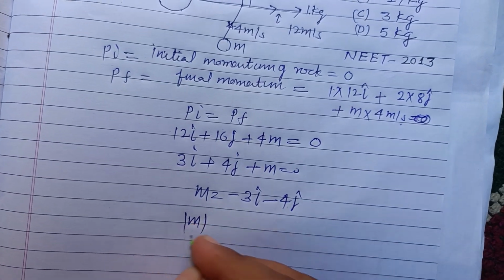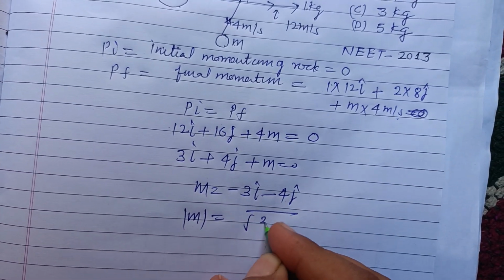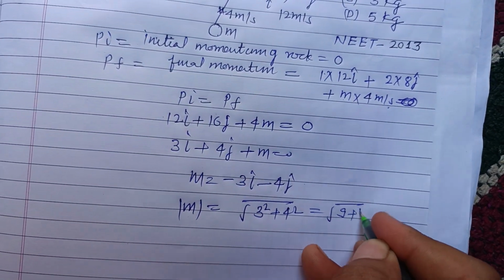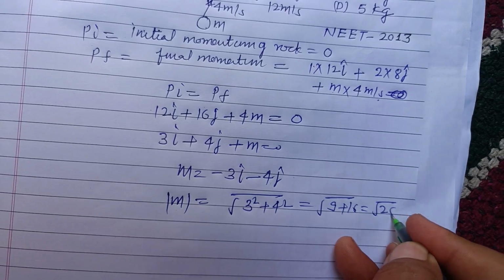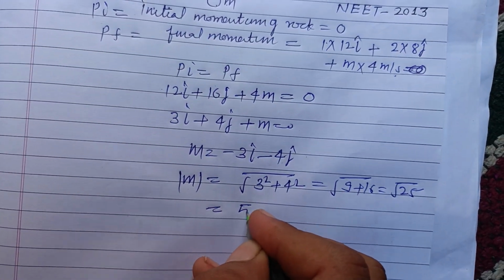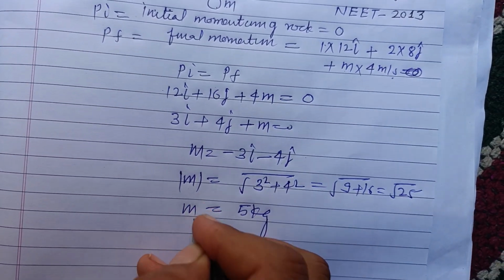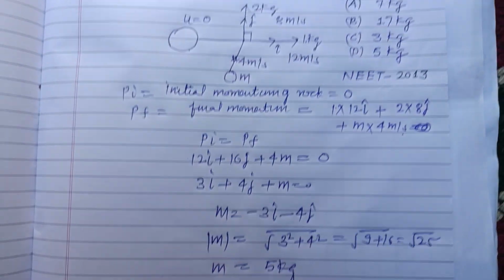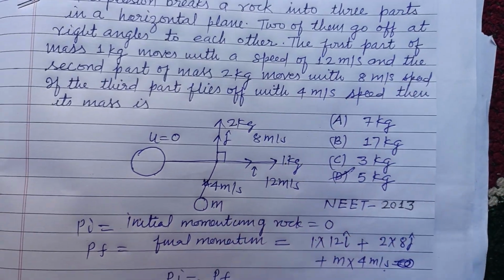Now taking the mod of m, that is 3 square plus 4 square, which is 9 plus 16, that is 25. So m equals 5 kg. The mass of the third part is 5 kg, which is found in option D. So option D is correct.